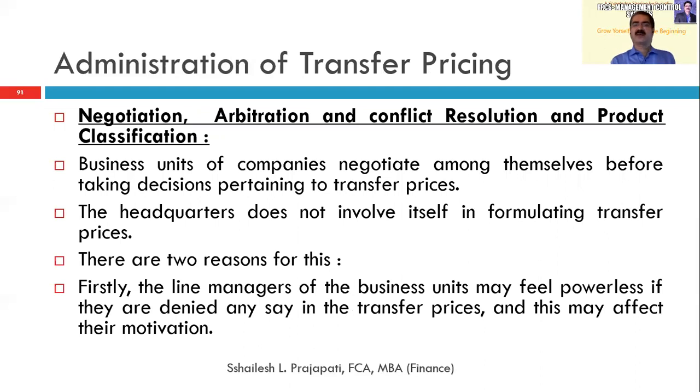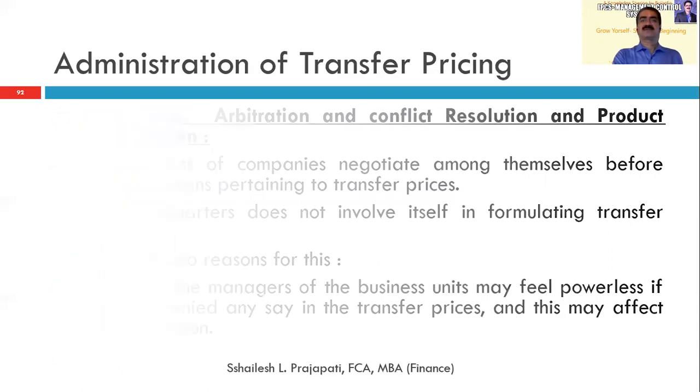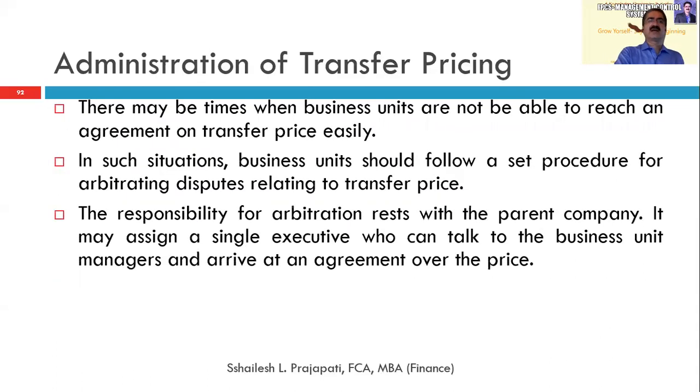Business units of a company negotiate among themselves before taking such decisions pertaining to the transfer, and headquarters does not involve itself in formulating the transfer price. So not for every product. There are two reasons for this. One, the line manager of the business unit may feel powerless if they are denied any say in the transfer pricing, and it may affect their motivation, and they may also say my division is not going well because this transfer pricing is not fixed by me or his particular unit.